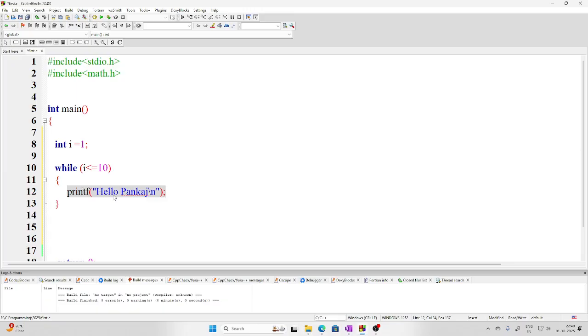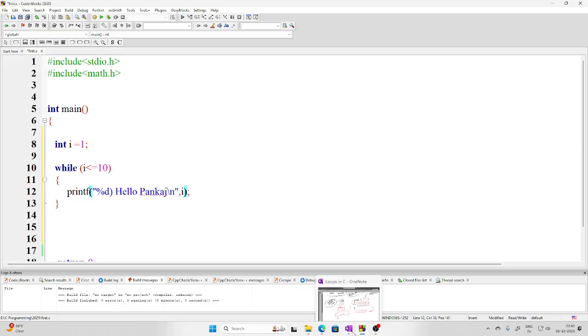Now if I don't increment the value of i, what will happen? i will always remain 1 and this loop will run forever. At the same time, let me show this to you. Let me write %d, and then in place of %d, let me write i. What will it do? It will run indefinitely. Why? Because I have not incremented i.